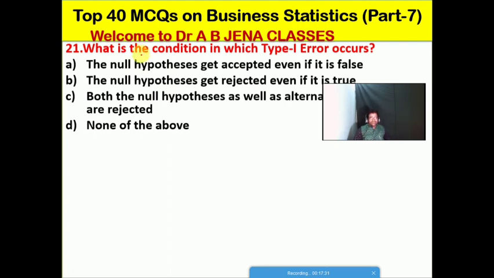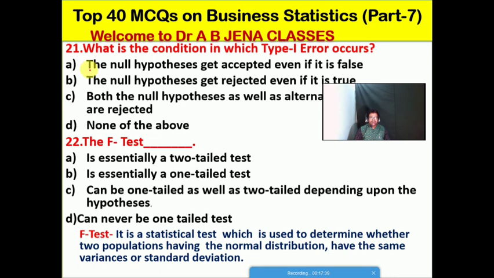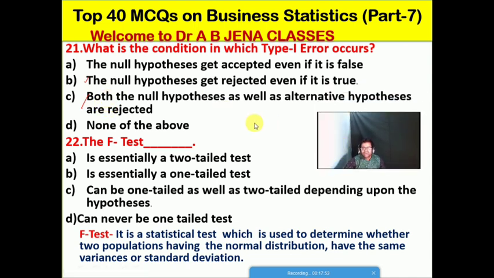So next one we will see: testing of hypothesis. What is the condition in which type 1 error occurs? A, null hypothesis gets rejected even when it is false. B, null hypothesis gets rejected even when it is true. C, both null hypothesis as well as alternative hypothesis are rejected. D, none of the above. Friends, so B is the right option for this MCQ.